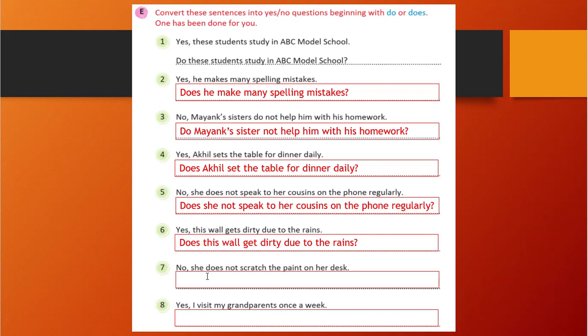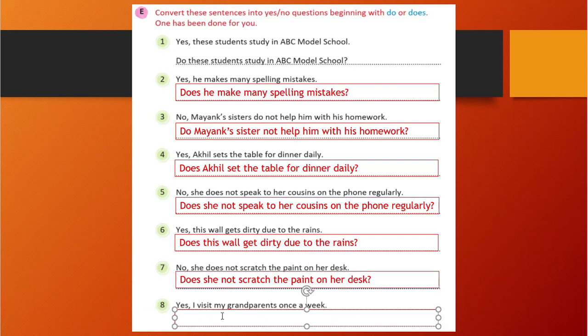Now she does not scratch the paint on the desk. So does she not scratch the paint on her desk? That will be the answer. Does she not scratch the paint on her desk?